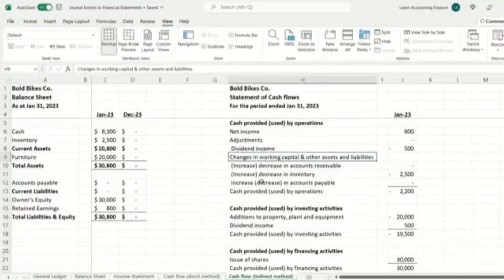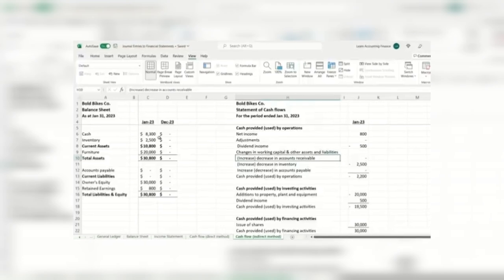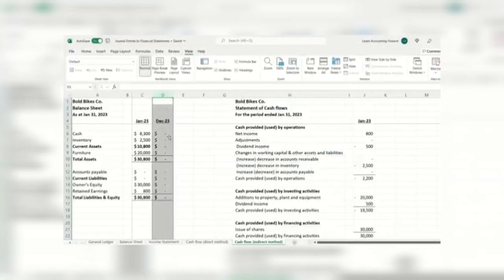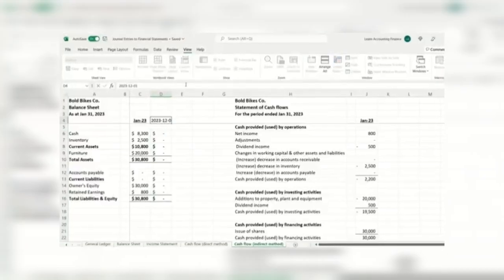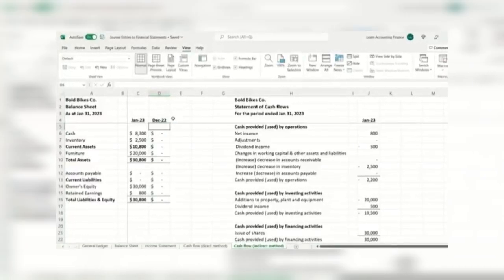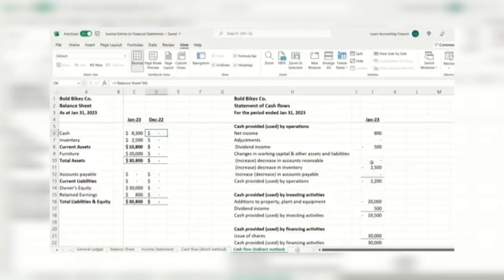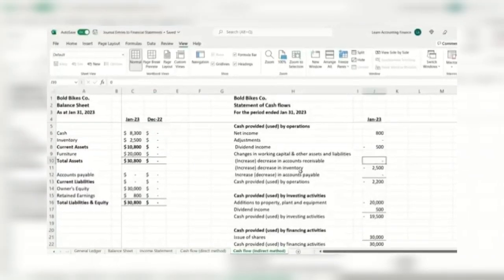Then we have indirect method of calculating the cash flow from accounts receivable, inventory, and accounts payable. We call it the changes in working capital. So you really need the balance sheet to calculate these. And you can see in case of accounts receivable, there is no change, right? There's no accounts receivable so far in this balance sheet. And you see I have created a comparative balance sheet of the previous period. That should actually be December 22. Yeah, so end of December 2022, there was nothing. So in accounts receivable, there is no change.